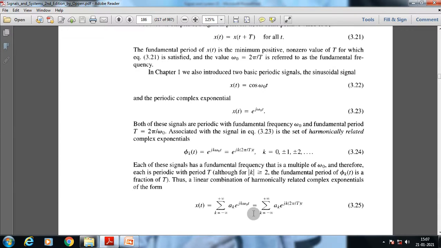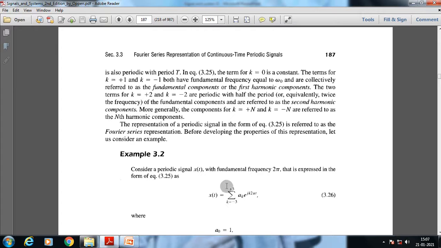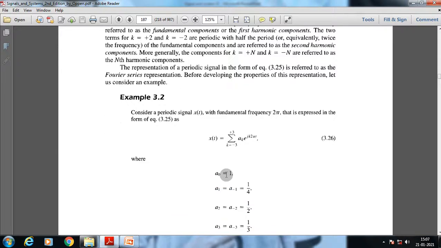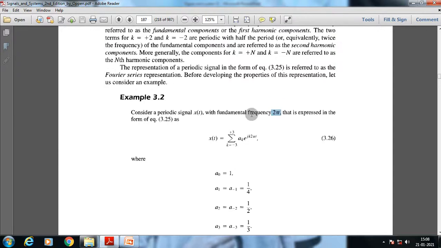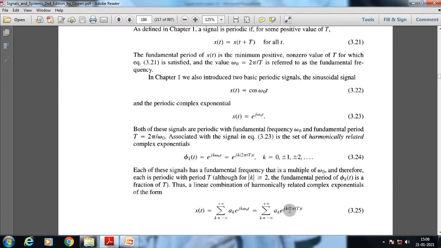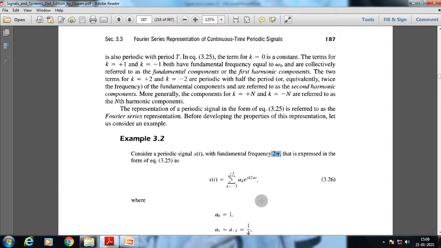Okay, so let's understand this whole picture with a specific example. Examples will help you to understand the whole picture. Suppose this is a periodic signal x of t with a fundamental frequency 2 pi by T, expressed in the form of equation 3.25. It has been rewritten here as x of t equals the sum from k equals minus 3 to plus 3 of a suffix k e to the power jk 2 pi by T t.